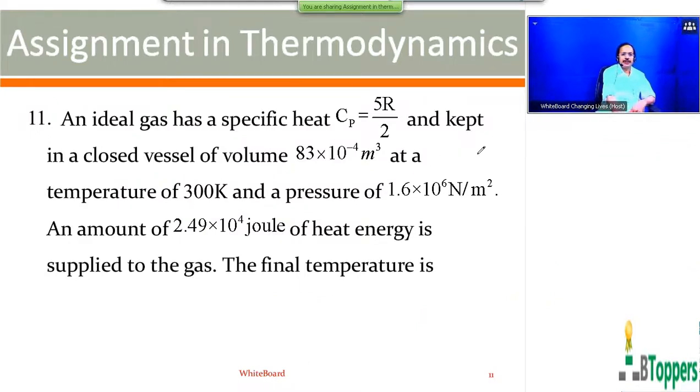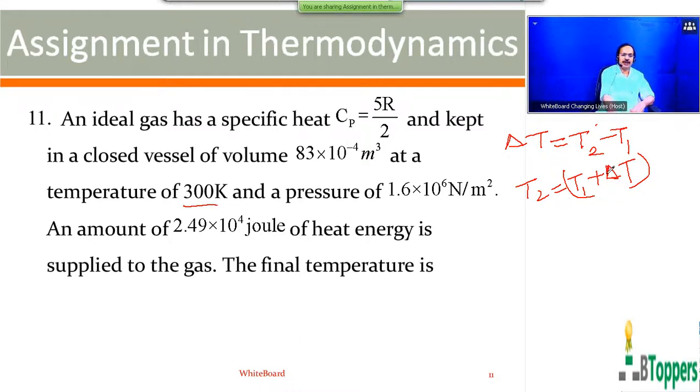So after calculating the change in the temperature of the gas, you can write delta T as final temperature of the gas, denoted by T2, minus initial temperature. So final temperature you can write as initial temperature plus delta T. T1 is given to be 300 Kelvin.